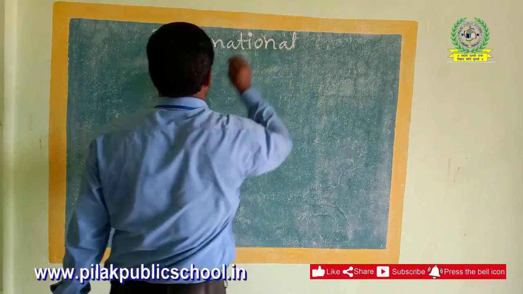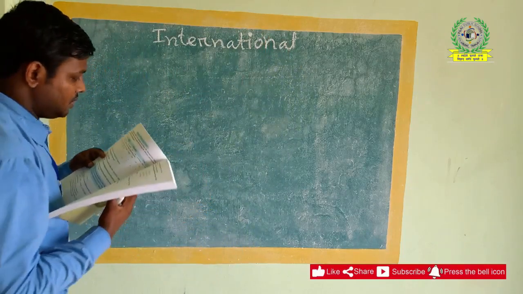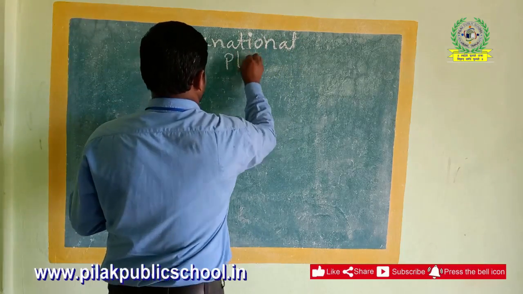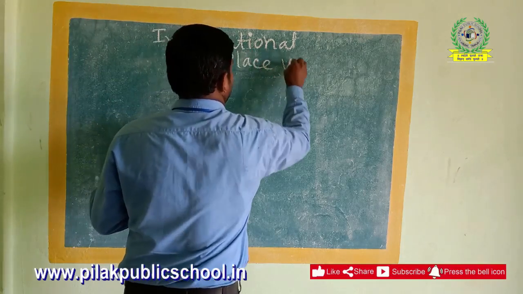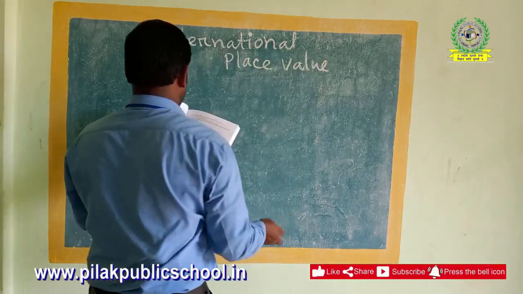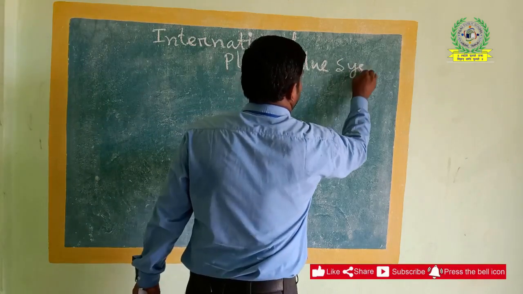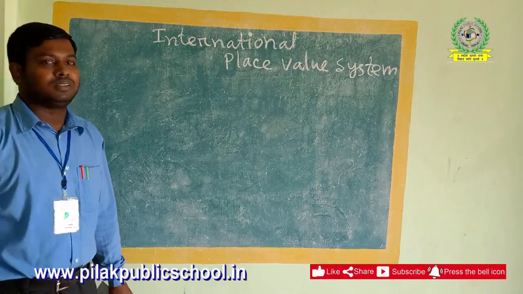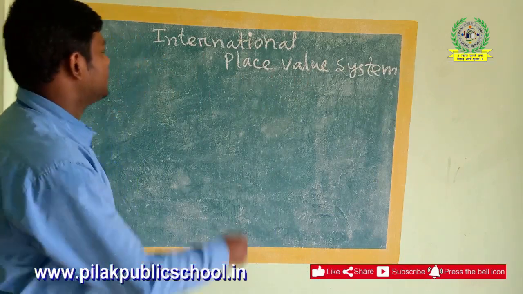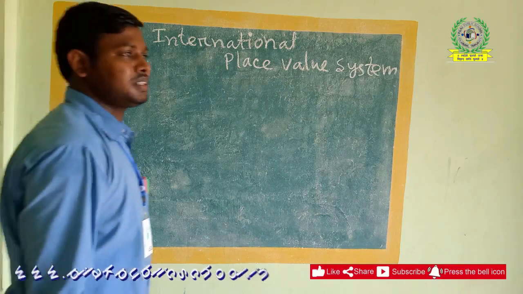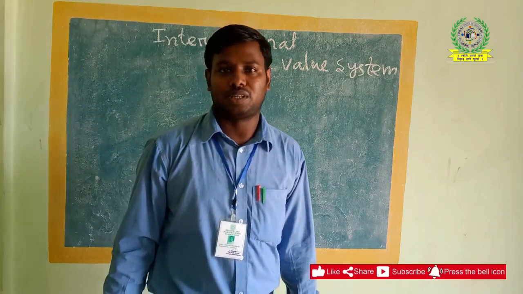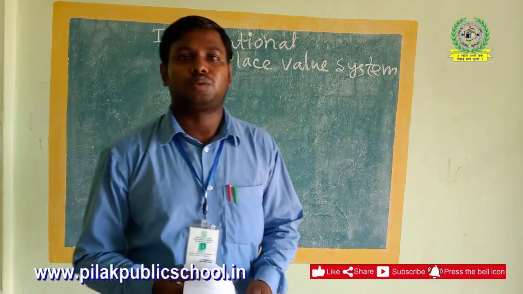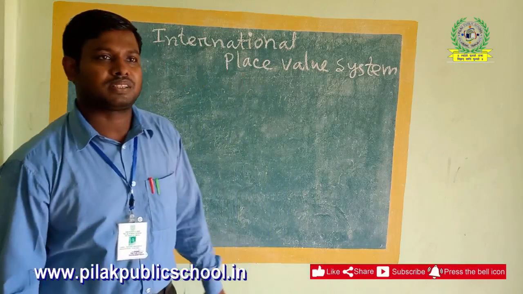International. It's a big name, so we have to remember the pronunciation. It is the international place value system. You will get this in your class 5 math textbook also. In this system there are similarities with the Indian system. You can find similarities between the two place value systems, but a little difference is also there.